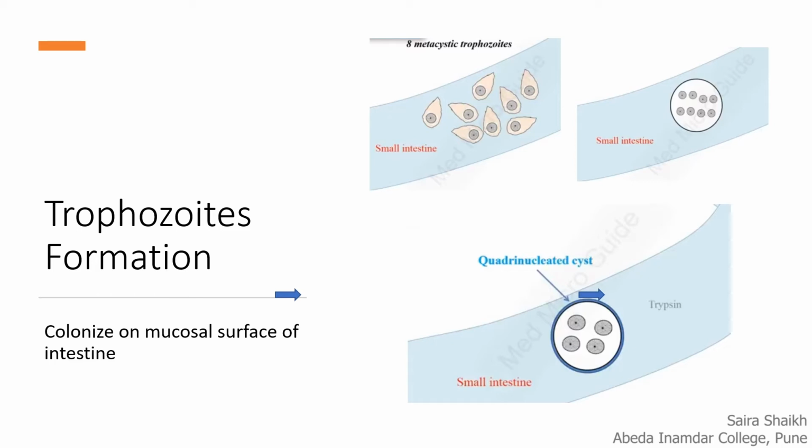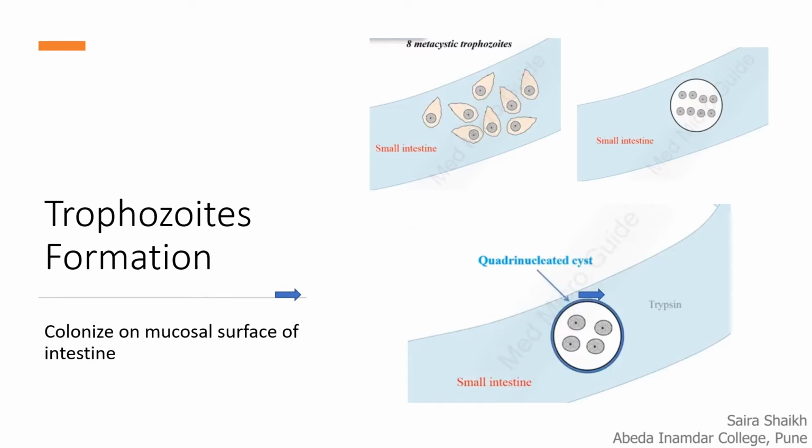The cyst is a four-nucleated spherical structure. Four nuclei are present inside the cyst. They divide and produce 8 nuclei. This 8-nucleated structure later on transforms into the trophozoite structure. When the trophozoites are ready inside the cyst, the covering of the cyst breaks and the trophozoite gets free. The free trophozoite is an infective stage.